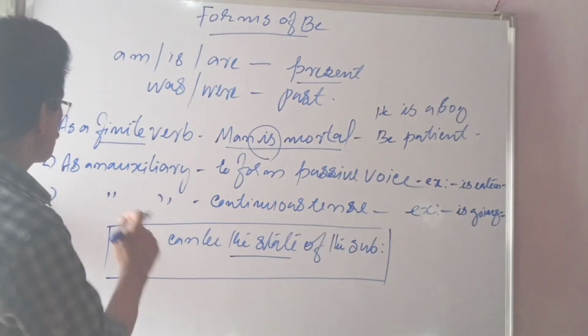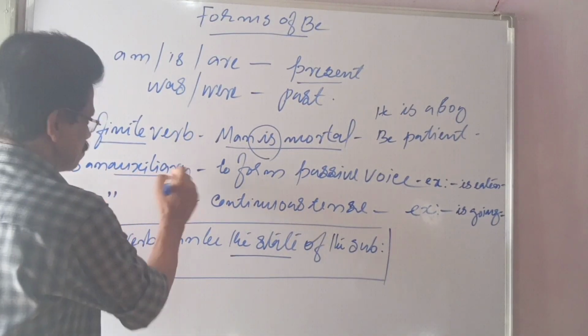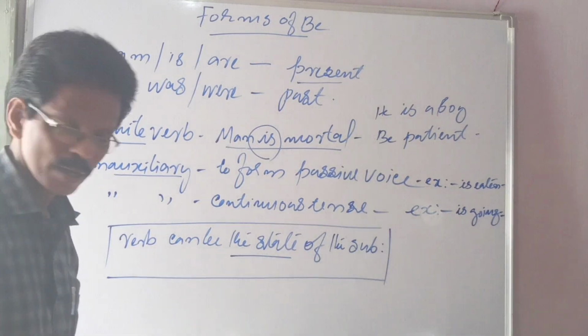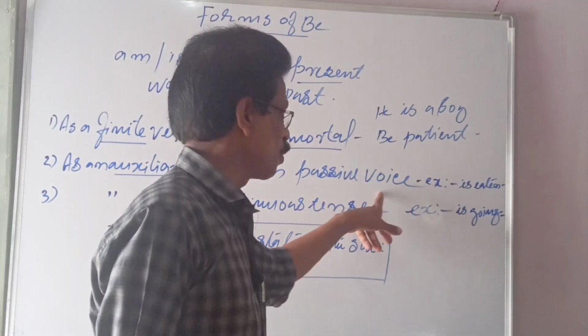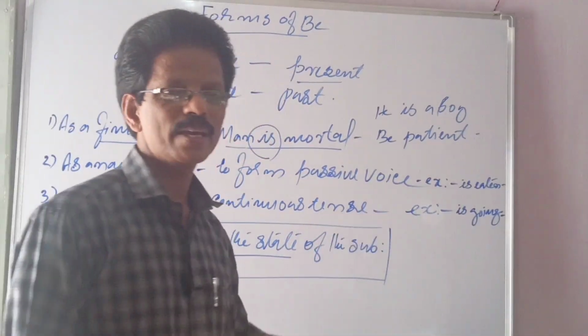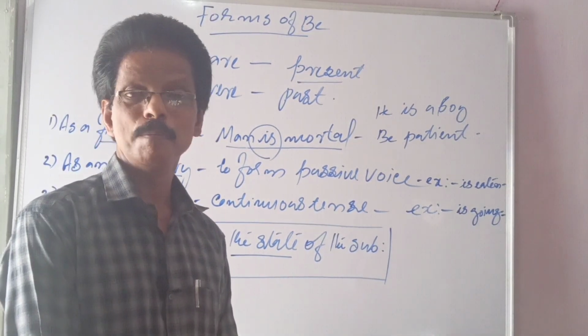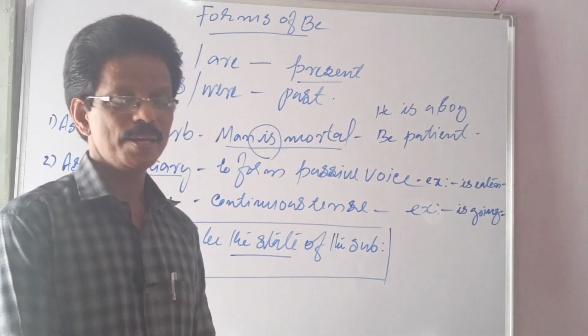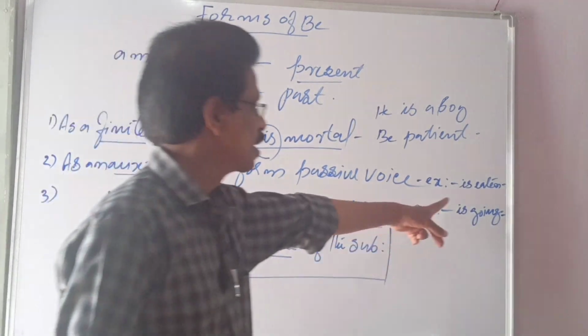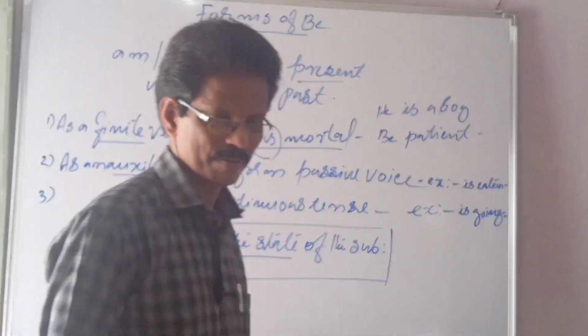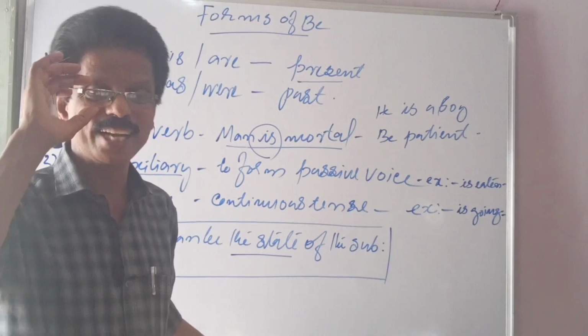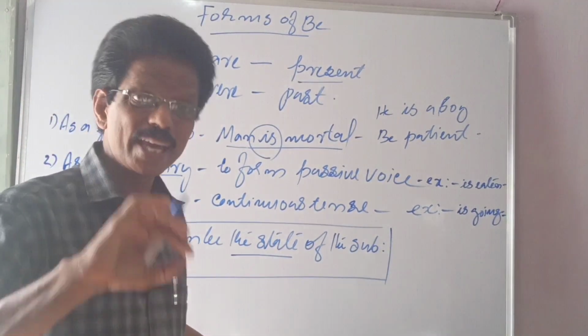So the second use is as an auxiliary. Number one, to form passive voice. To make passive voice, to change the voice, you have to use the structure be plus B3. For example, a mango is eaten or mangoes are eaten, or were eaten.